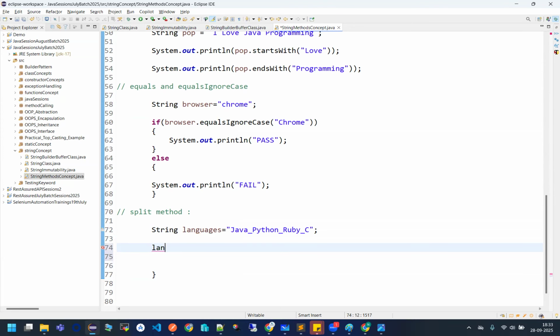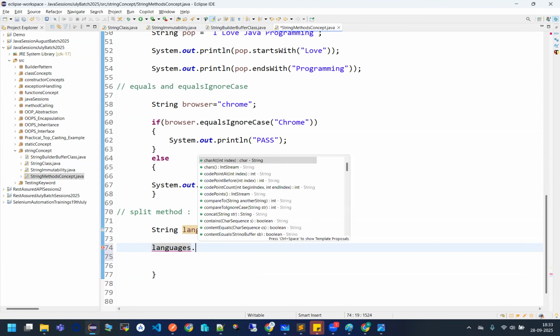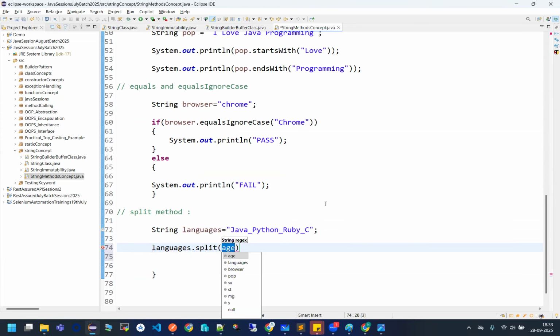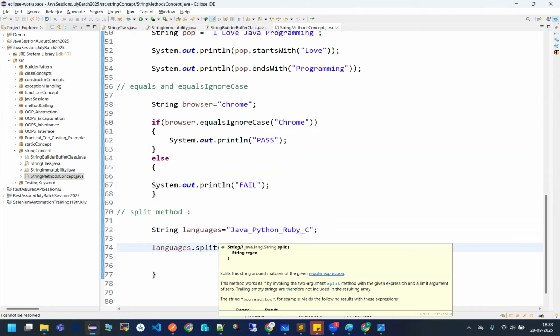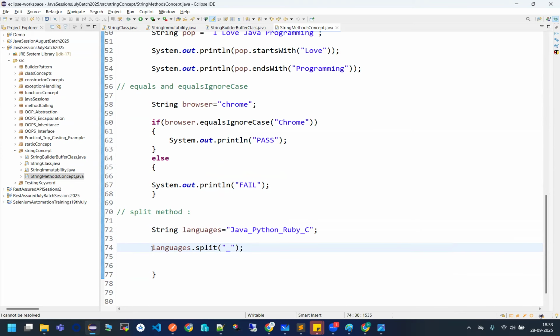I am saying languages dot split method is there, and you split this entire string on the underscore basis. See what this method is returning to me. It is returning an array of strings. So you have to store the entire thing in, I am saying, len.